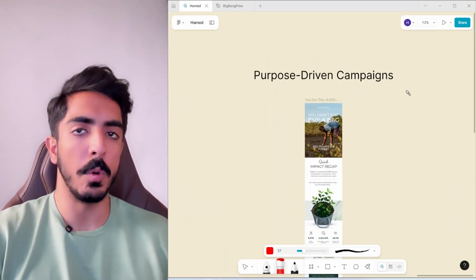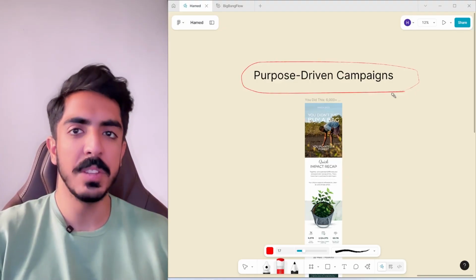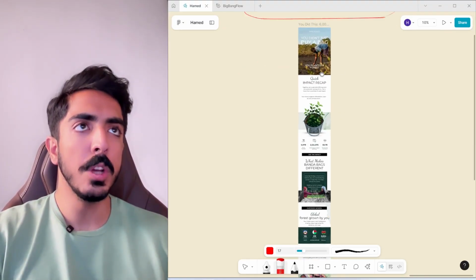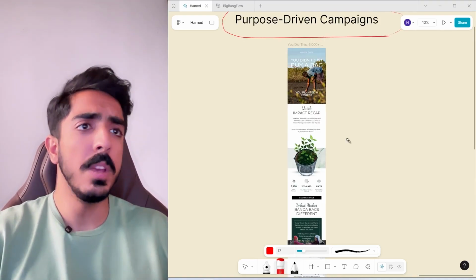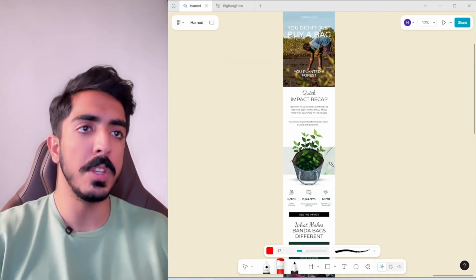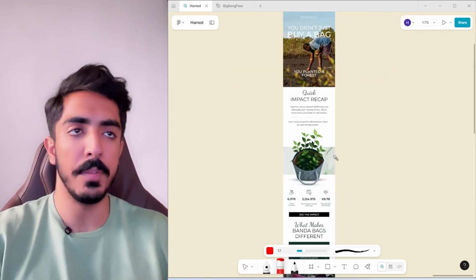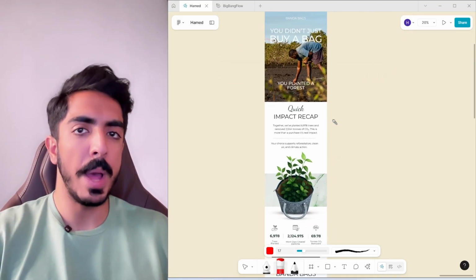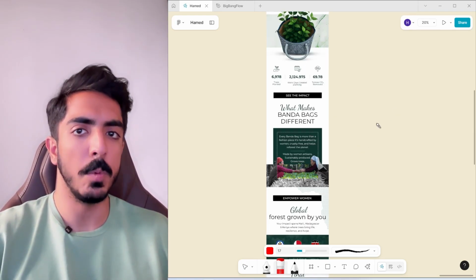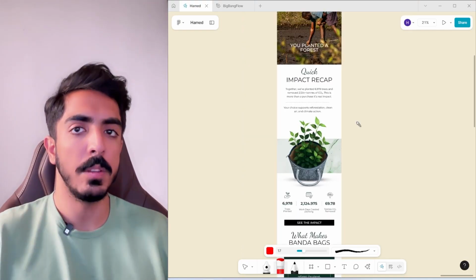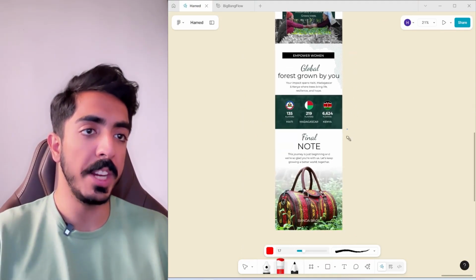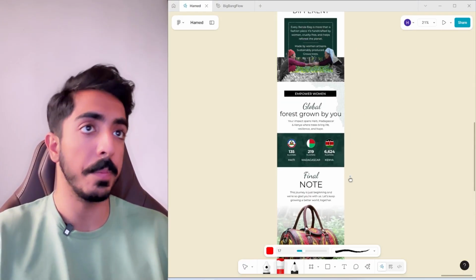And this other approach for email campaigns is the best way to build a long-term relationship with your customers. And here we're not offering any discount. Sometimes we don't even talk about the features of the product. What we're going to do is talk about the purpose of the brand we have. For example, for this brand, for every single bag they sell on their website, they're planting a tree, which is one of the main purposes of their brand. They're focusing on something more than just making profit, which helps a lot to build a long-term relationship with your customers.